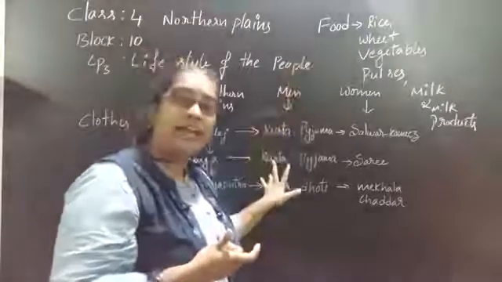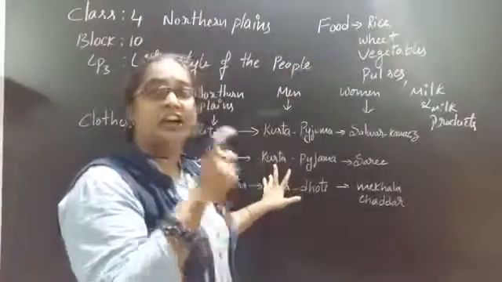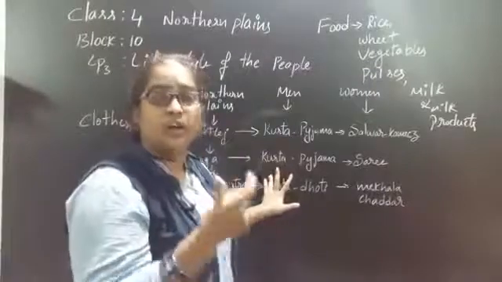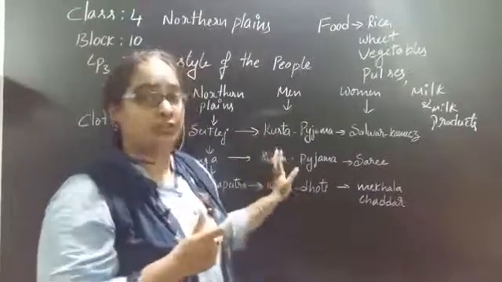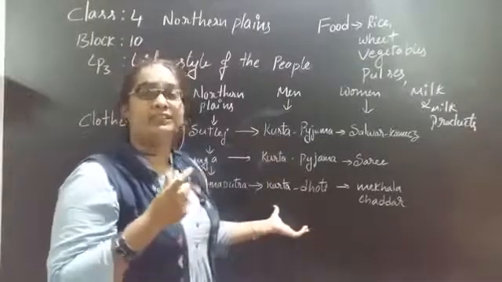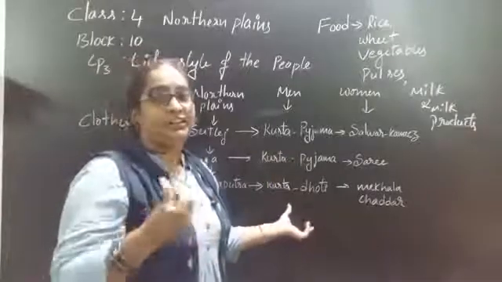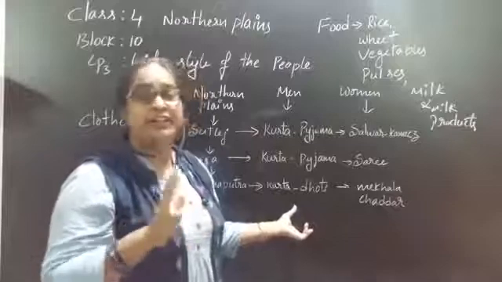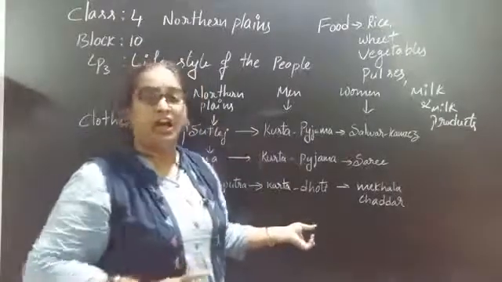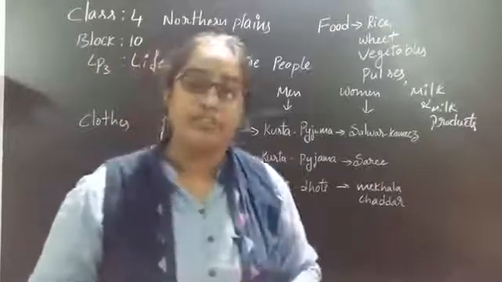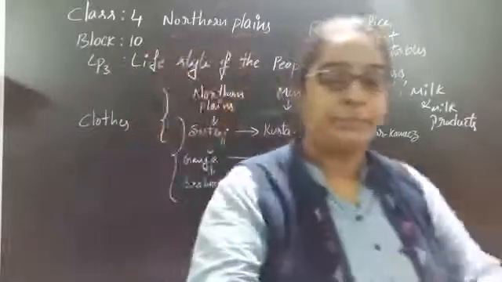But the northern plains are flatlands. They are located on the south side of the Himalayas, and because they have a good water source, we can have fertile soil. That's why we can grow different kinds of crops. That is the main difference between the northern mountains and the northern plains. I hope you all understood the lesson. Now everyone open your volume, please.